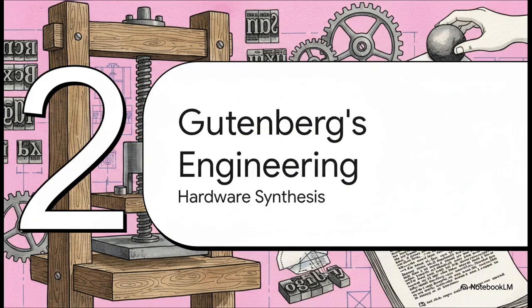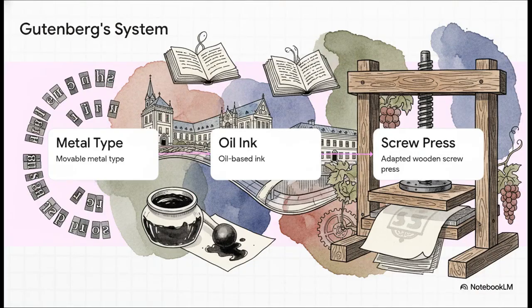Moving right along to Section 2, Gutenberg's precision engineering, or the hardware synthesis. So, the crucial point is, Johannes Gutenberg did not actually invent printing. It's a super common misconception. What Gutenberg really did in mid-15th century Germany was recognize a massive data bottleneck. Hand-copying manuscripts was just way too slow for a world with growing universities and expanding trade routes. Gutenberg essentially acted as a brilliant systems engineer. He synthesized 3 interlinked technologies into one highly scalable industrial system: movable metal type, a new oil-based ink that would actually stick to the metal, and an adapted wooden screw press that was originally used for making wine.